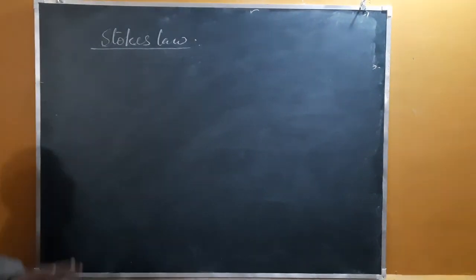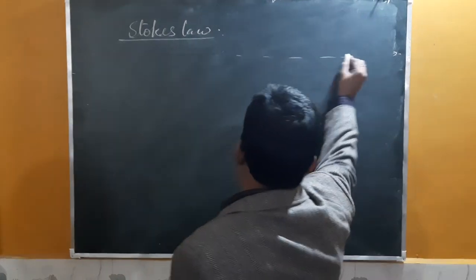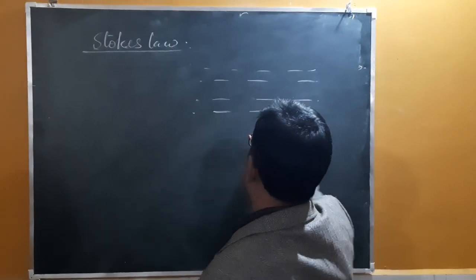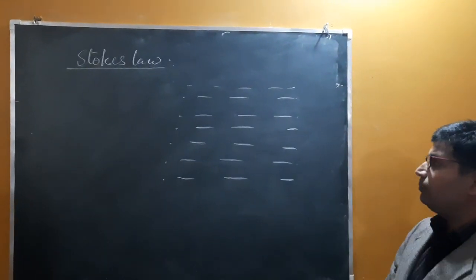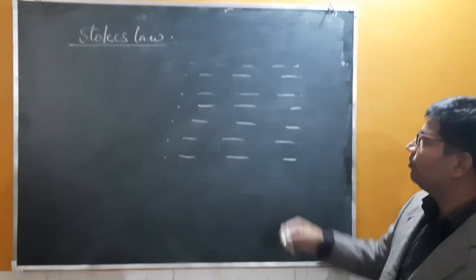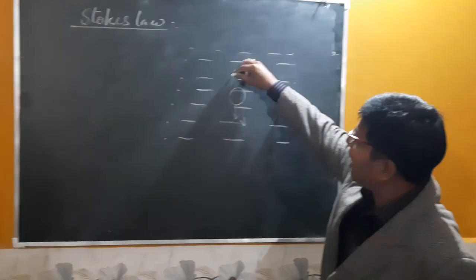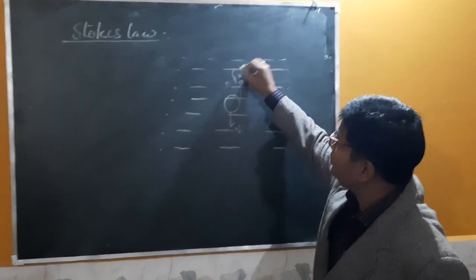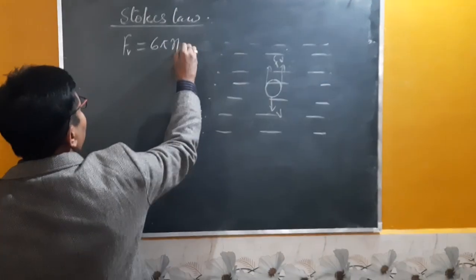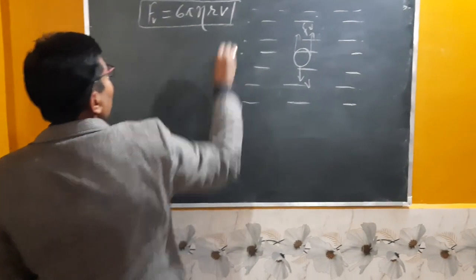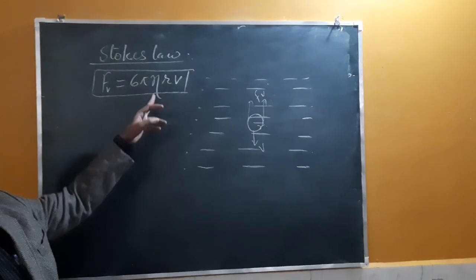We are going to discuss Stokes' law. What is Stokes' law? According to Stokes' law, if a small ball is falling in a viscous medium of infinite extension with a terminal velocity v, then the viscous drag, the viscous force acting on this ball is given by F equal to 6 pi eta r v, where r is the radius of this ball, v is the terminal velocity, and eta is the coefficient of viscosity.